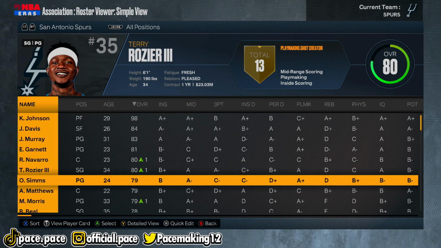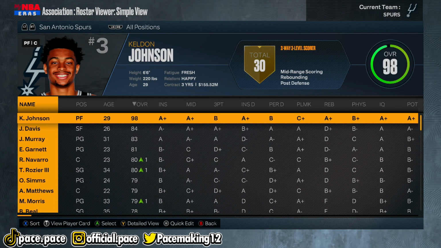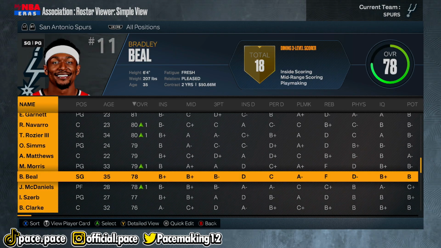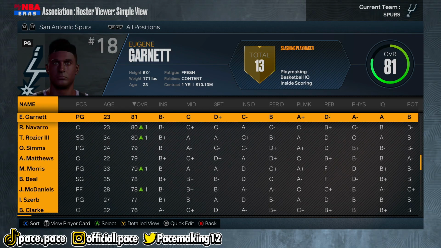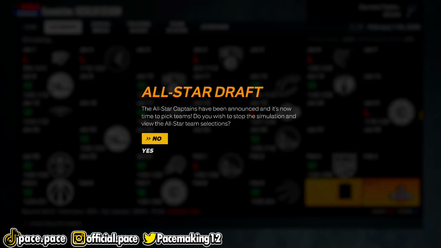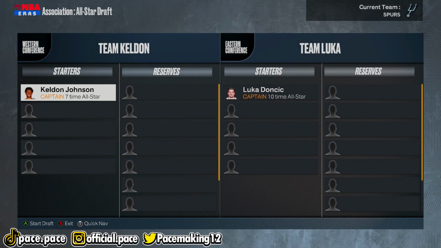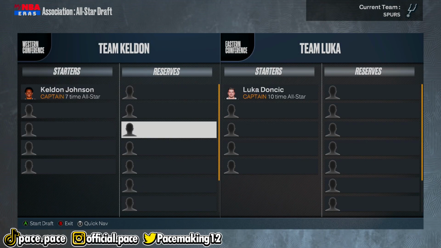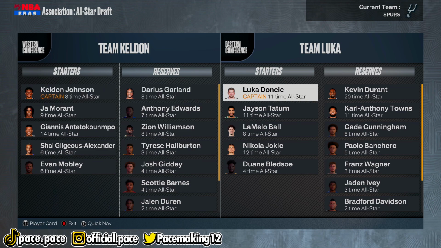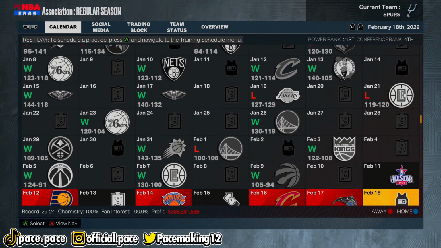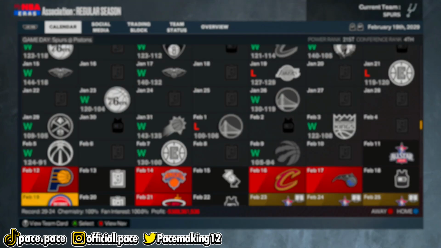Oh man, I'm looking through the roster, and it looks like Tingus Pingus decided that this team was not the move for him. But we have an old Bradley Beal, so I guess that's good. That's actually not good. You know what? I haven't seen if he's okay. Yeah, he's actually the All-Star captain. This is my first time looking at the All-Star teams this year. So it looks like Keldon Johnson and Luka Doncic are probably the best players in the West and the best player on the East. So good for those guys, I guess. Hopefully Keldon Johnson ends up with an MVP.